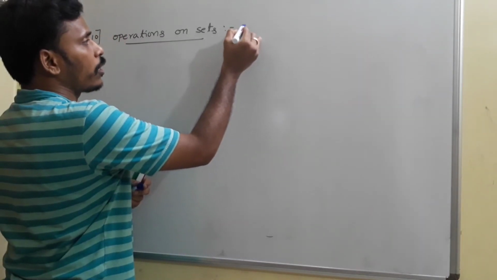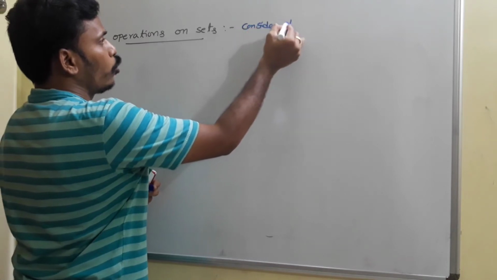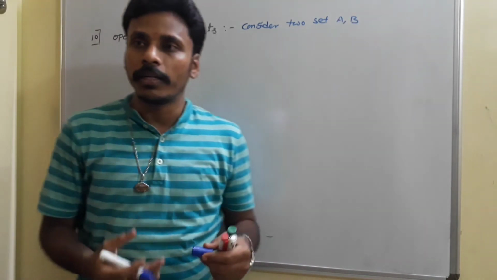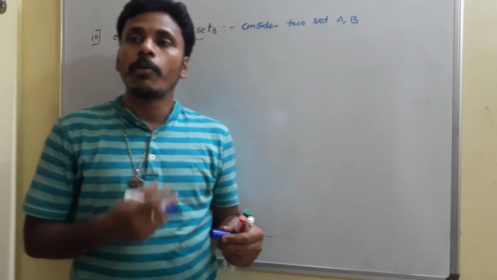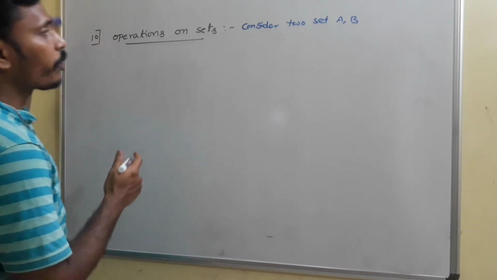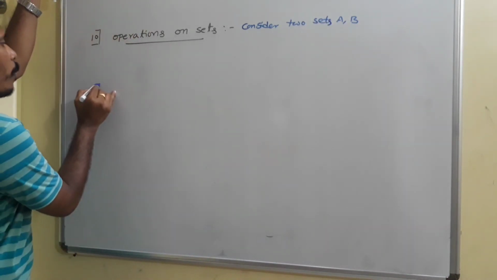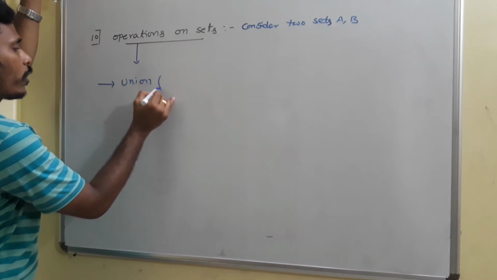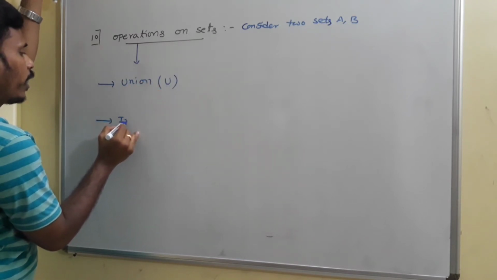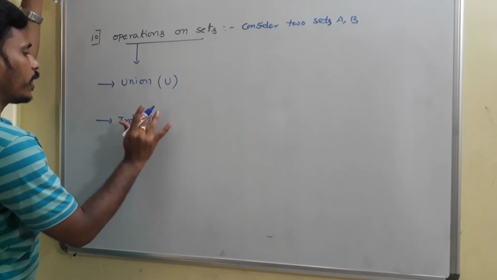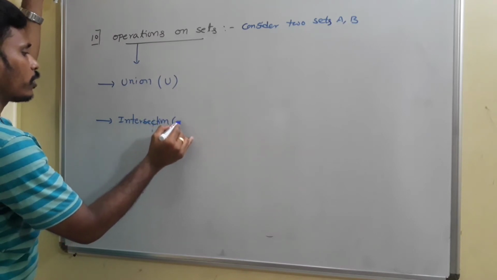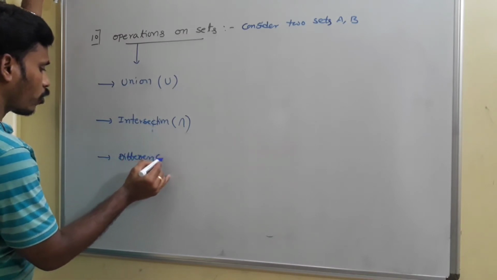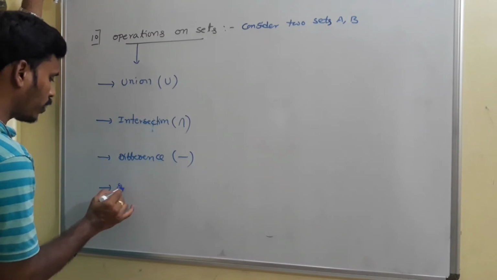For example, you need to consider two sets A, B. Just like the fundamental operations on numbers, addition, subtraction, multiplication and division, here we have some operations between sets. Suppose you have two sets A and B. The operations involved on A and B are, the first one is union, denoted by the letter U, and the second one is intersection, and we will use this particular symbol, the reverse of that U. The next one is difference, for which we use the symbol minus. And the next one is symmetric difference.